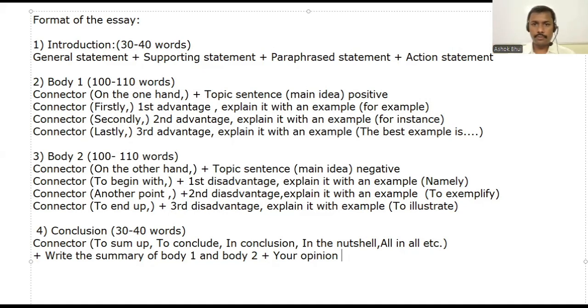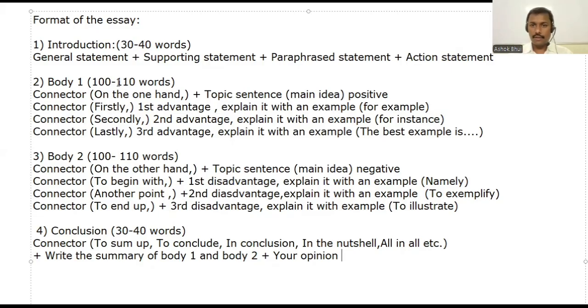Introduction, 30 to 40 words. Okay, we can have proofreading. That is very important. There might be some mistakes even. You can check it. Okay, general statement, supporting statement, paraphrase statement, and action statement. 4 statements, we can have 30 to 40 words you can write. And no copy of the given question words.